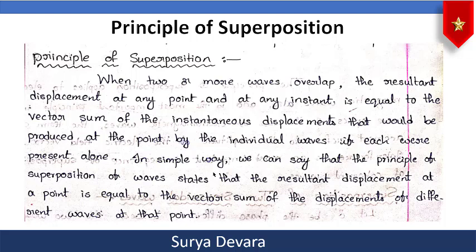In simple way, we can say that the principle of superposition of waves states that the resultant displacement at any point is equal to the vector sum of the displacements of different waves at that point. So you see, children, naturally that amplitude is a vector quantity. When two waves combine together, the resultant amplitude or the resultant intensity is given by the vectorial sum of the two constituent waves. That is called simply the superposition principle.